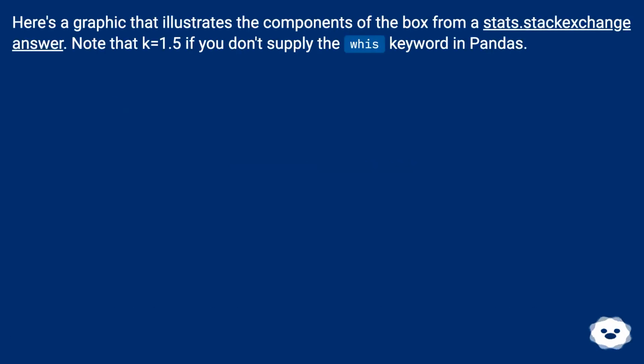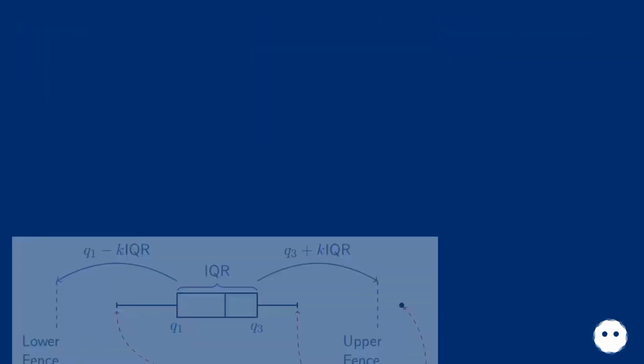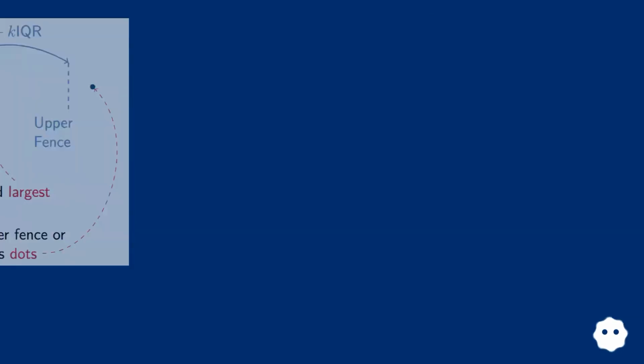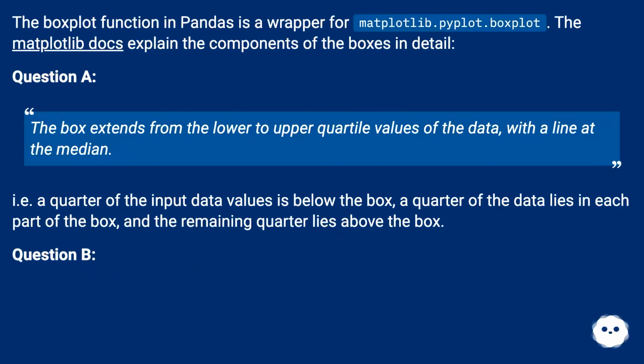Here's a graphic that illustrates the components of the box from a stats.stackexchange answer. Note that k equals 1.5 if you don't supply the whis keyword in pandas. The boxplot function in pandas is a wrapper for matplotlib.boxplot. The Matplotlib docs explain the components of the boxes in detail.